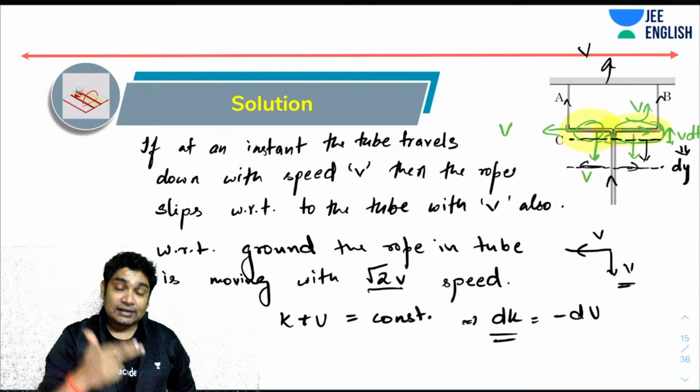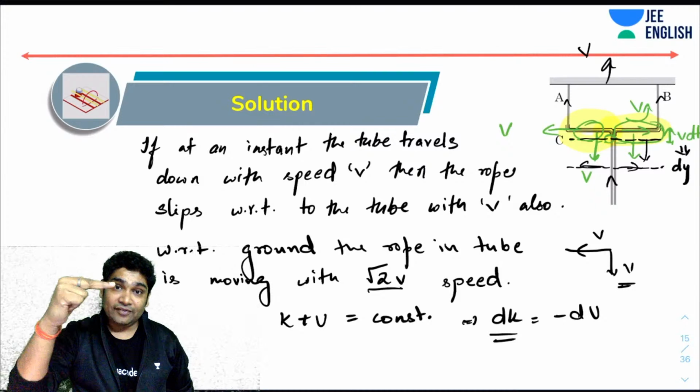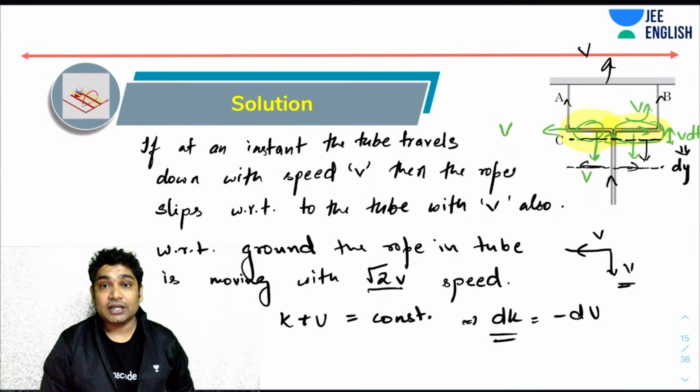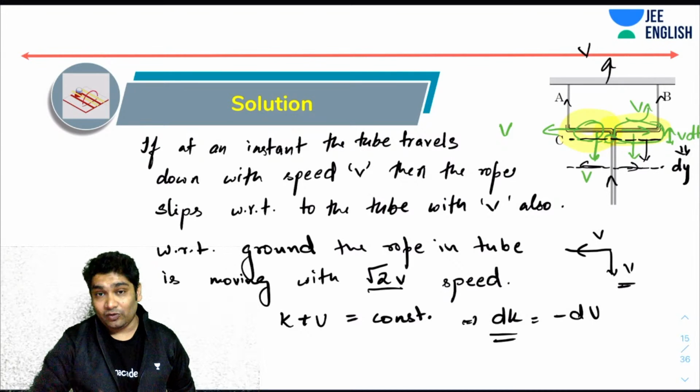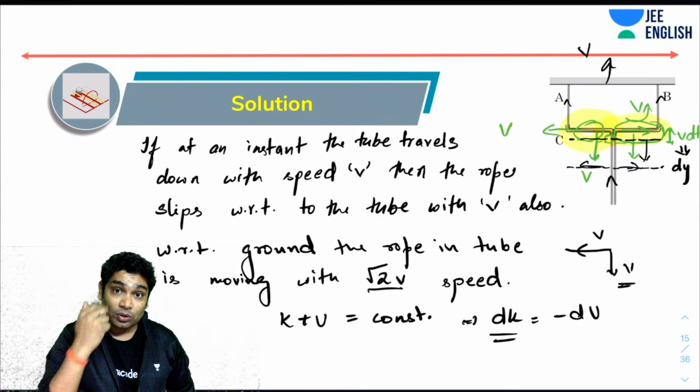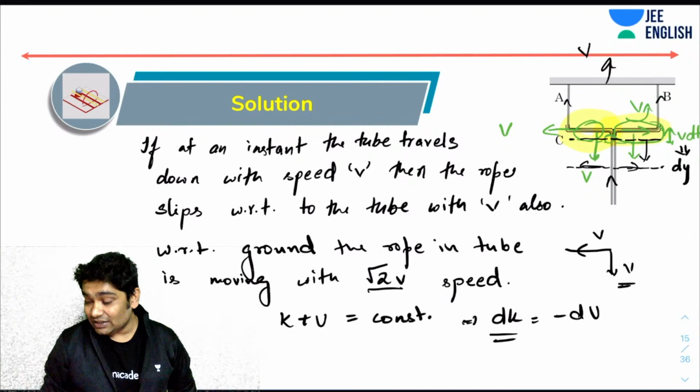We use the fact that, first of all, the rod will come down. Why? Because if it comes down, then the system's potential energy will be lower. Any system when left on its own will always try to attain lower and lower energy. So if the rod comes down, definitely the potential energy of the system is lowering. As it comes down, it loses potential energy, which is gained as the kinetic energy of the rope. So I know it will accelerate, and the speed will increase.